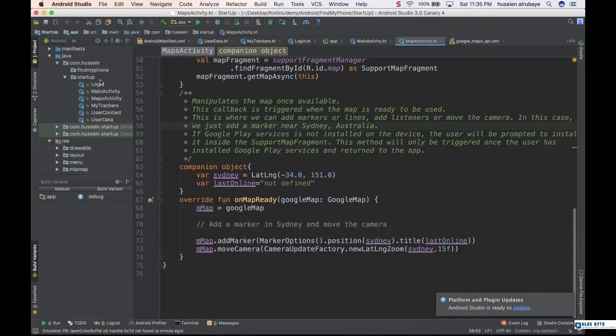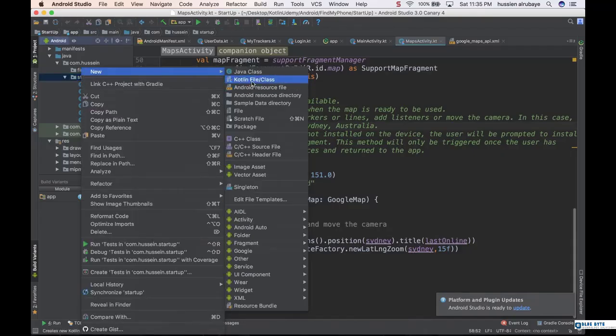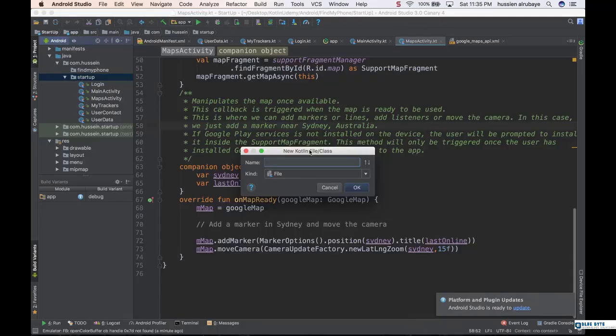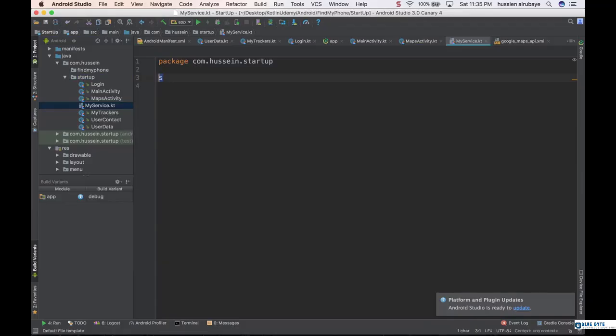To start with services, I will create a new Kotlin file here and name it MyService. Okay, in this way. Then it's created. So now here I can define a class, name it MyService. It should be an instance of what? Of Service. Okay? Make sure of this one.